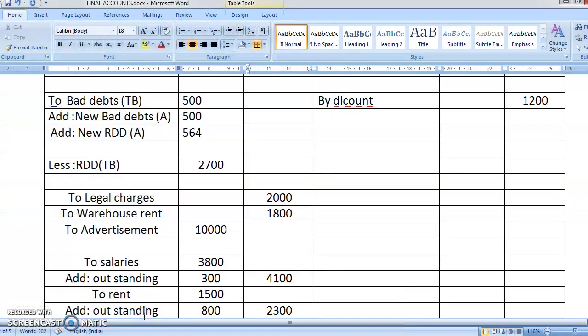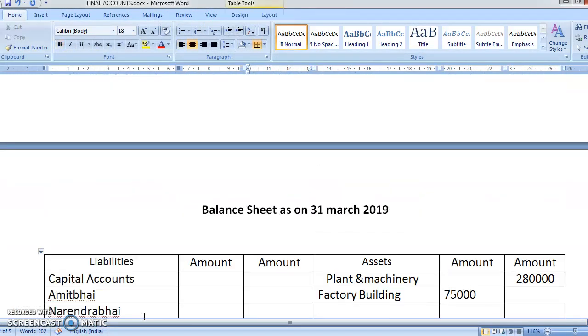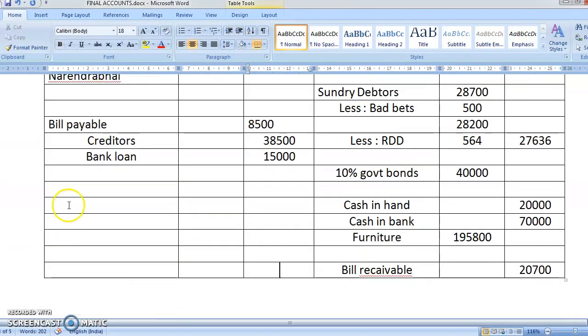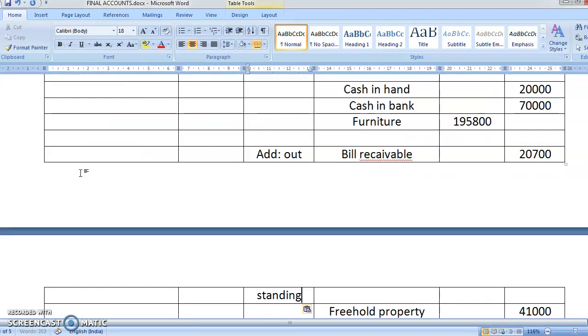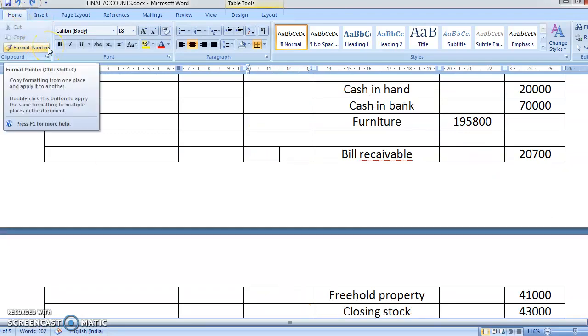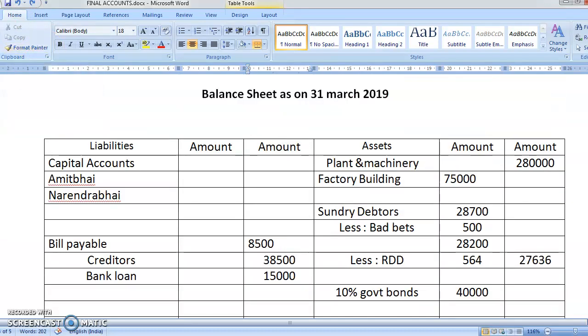Outstanding means the money is still to be paid, so it comes to your liabilities. So you'll write here outstanding rent. Am I correct?